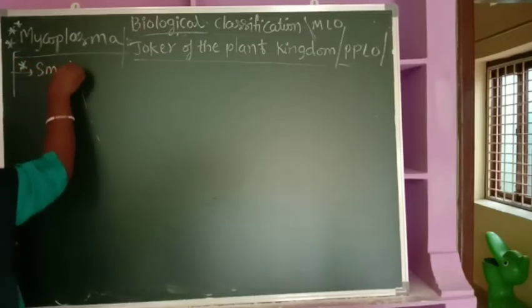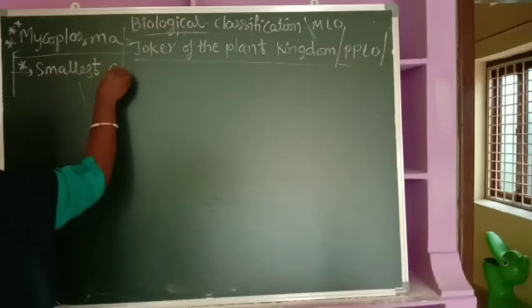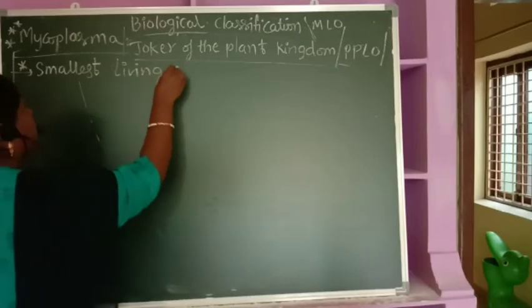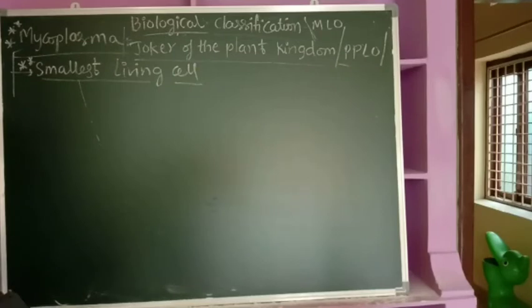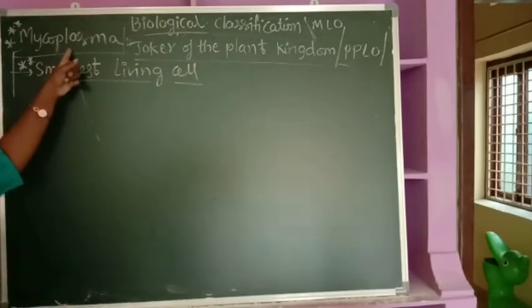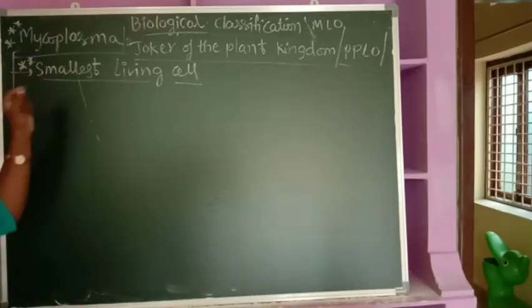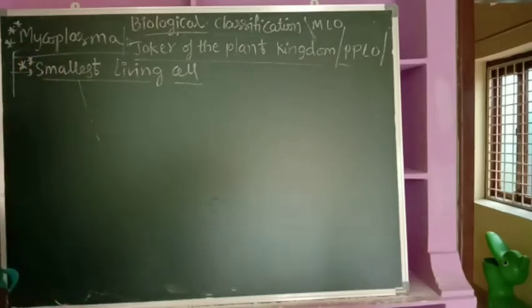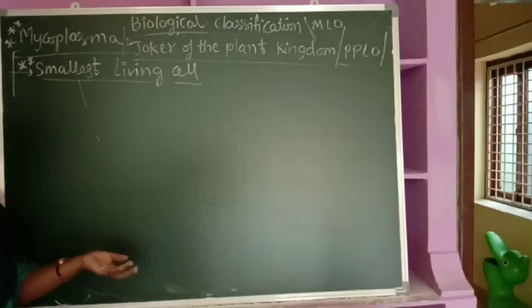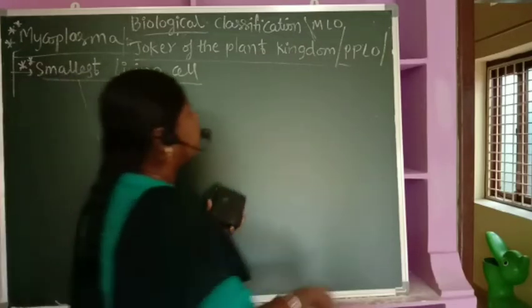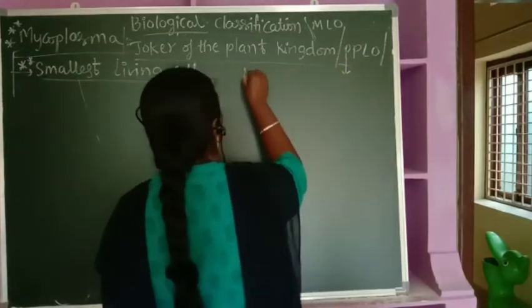It is referred to as the smallest living cell. Now mostly we have a chance of getting this question. Whenever we get the question which is the smallest living cell, then we have to take the option as mycoplasma. As it is very small and responsible for causing pneumonia infection, its size lies from 0.01 to 0.1. You will get this size again in cytology. That's why, as it is responsible for causing pneumonia, it's also called